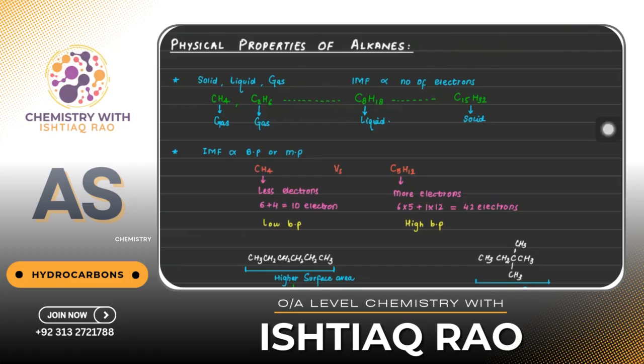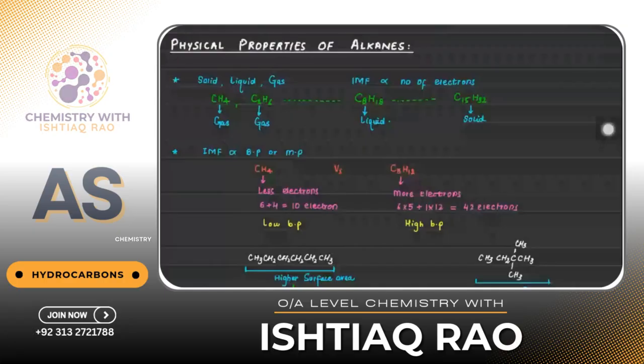As the number of carbons increases, the total number of atoms increases, the IMF increases, and so melting and boiling point increase. So I mean to say it's not fixed, remember.